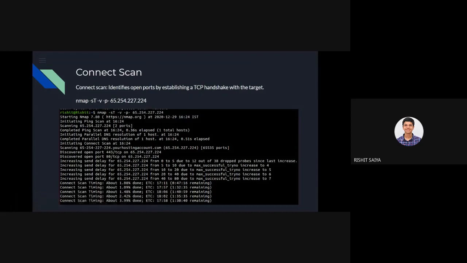Connect scan uses the system call of that same name to scan machines, rather than relying on raw packets as most of the other methods do. So it is usually used by unprivileged Unix users, and I have seen that it is used against IPv6 targets, where SYN scans do not work. In that case, connect scan is profitable for us.